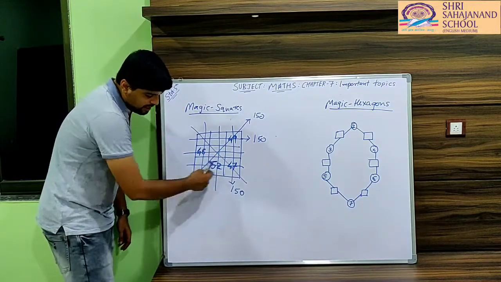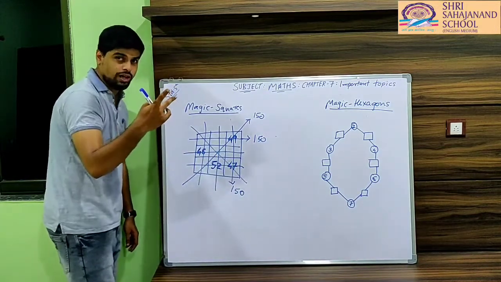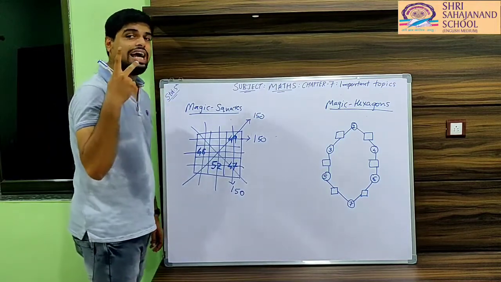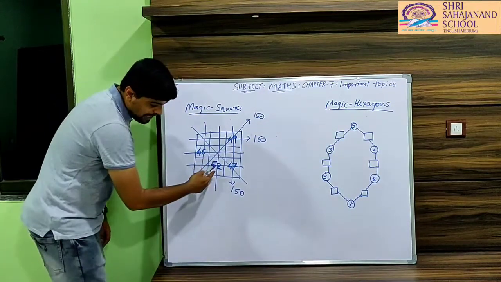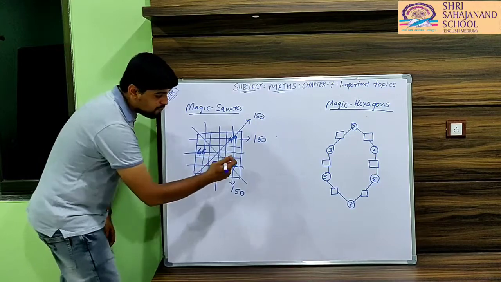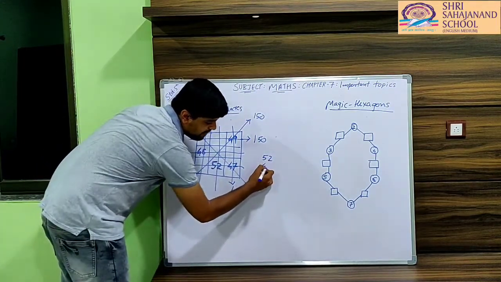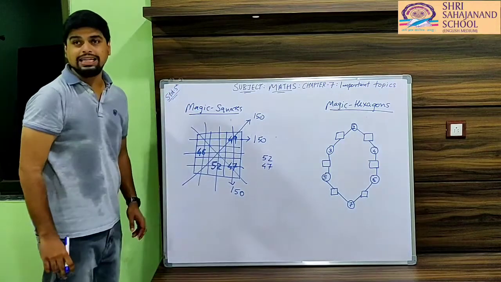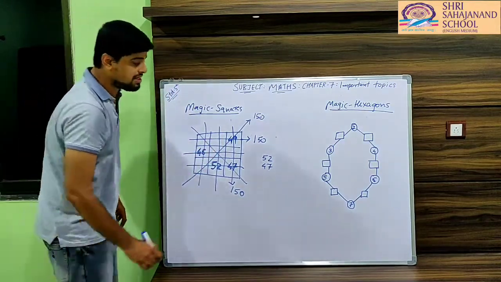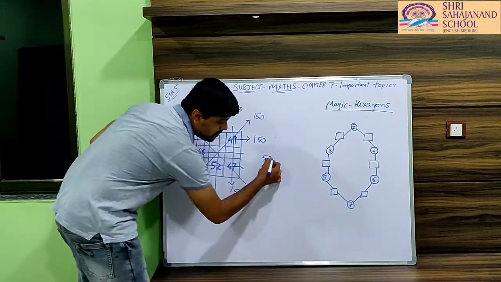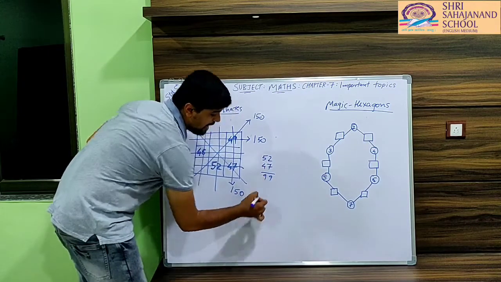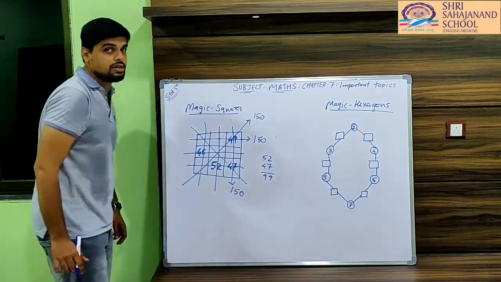As you can see here, the last row has two values. So we first have to add both the values. For example here, what are the values? 52 and 47. So we have to add 52 and 47. What will be the answer? 99 will be the answer.